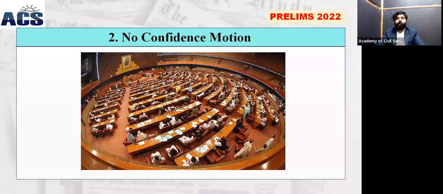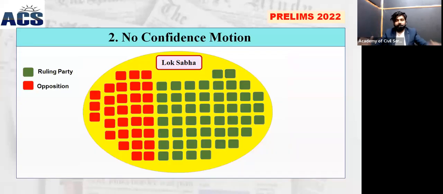Moving ahead, our today's topic is the no-confidence motion, which was in the news in the context of the parliament. Like the Pakistan lower house is called the National Assembly, and the upper house of Pakistan is called the Senate. In Indian cases, the lower house of India is called Lok Sabha, and the upper house of India is called Rajya Sabha. Everyone of you is familiar with that? In your polity classes, I think you have studied about Parliament, and through this class, it will be a revision also.